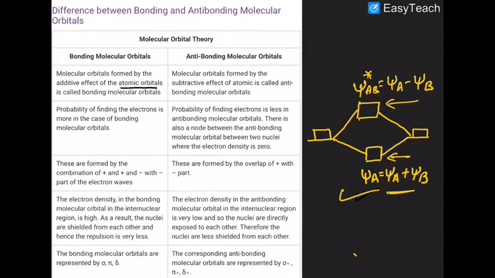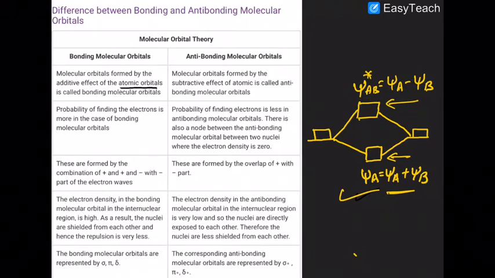Everyone knows that atomic orbitals are considered to be waves in nature. So waves can undergo two types of interference. In the case of a bonding MO, the crest meets the crest and the trough meets the trough. That type of overlapping is known as constructive overlapping or constructive interference. So a bonding MO is formed by constructive interference of the waves. While in the case of an anti-bonding MO, the crest of one wave meets the trough of the other wave, which means destructive interference takes place.